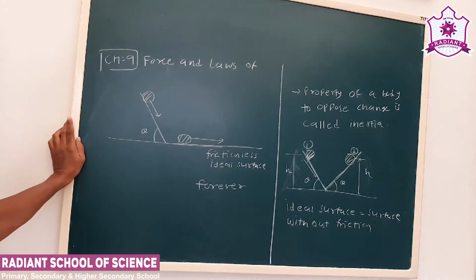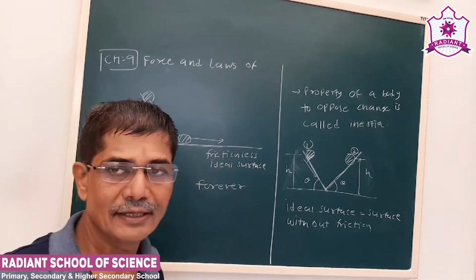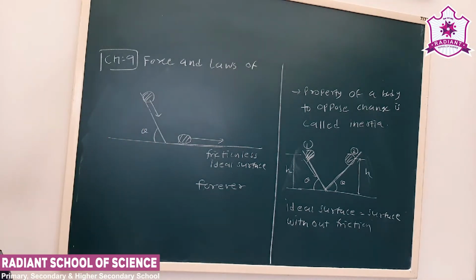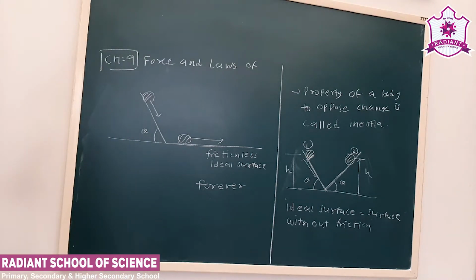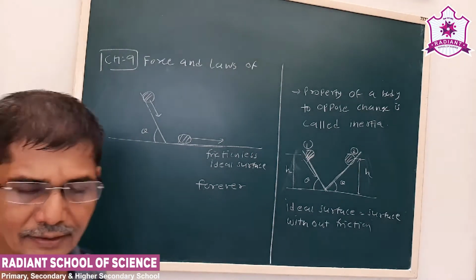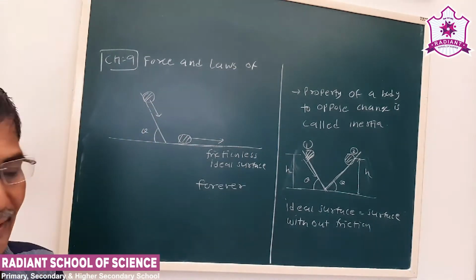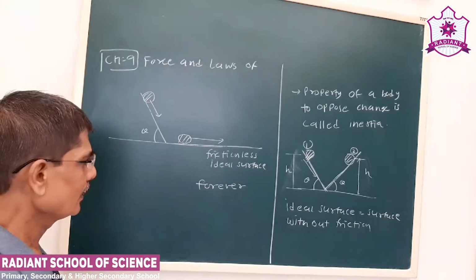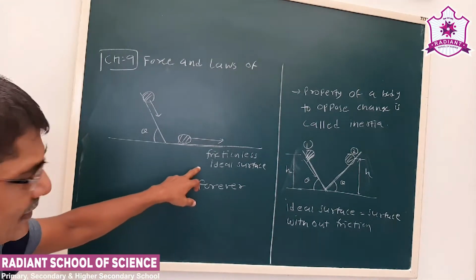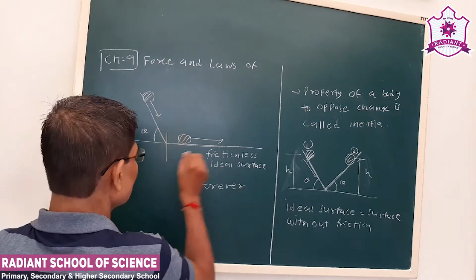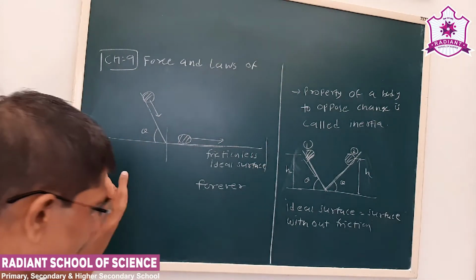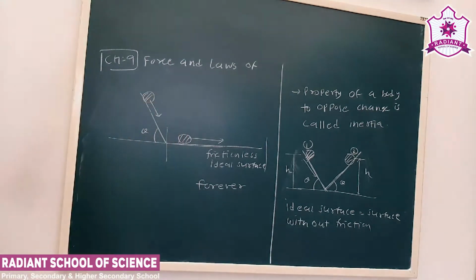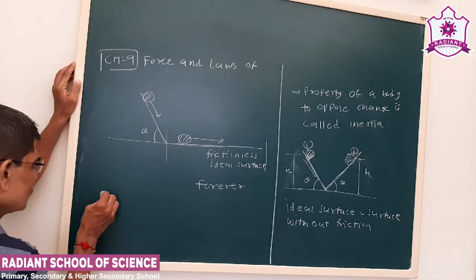But we know this doesn't take place in our day-to-day life. Okay, why? Because we will see every surface has some friction; between any two surfaces, friction always exists. We can try to minimize the friction, that we will discuss later on, but this doesn't happen. So from this, see, if I consider the motion of this part only, the body continues its motion. So Galileo suggested,